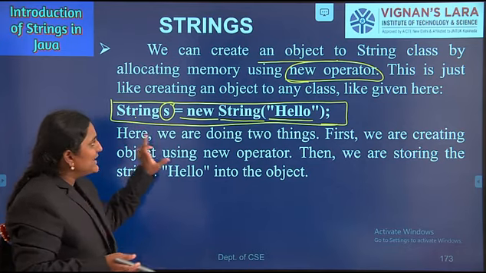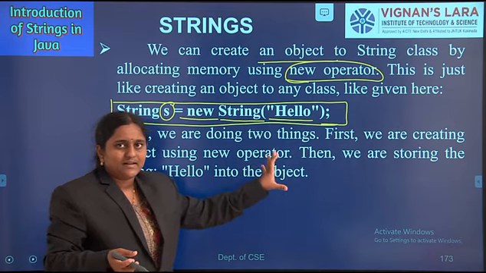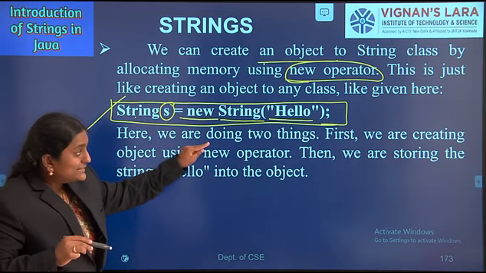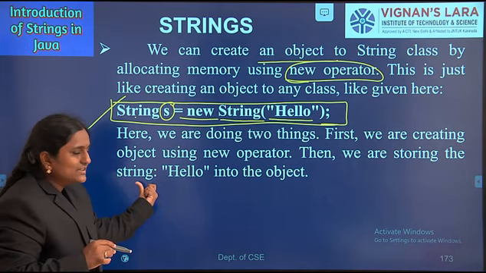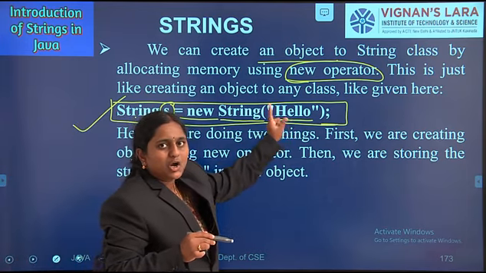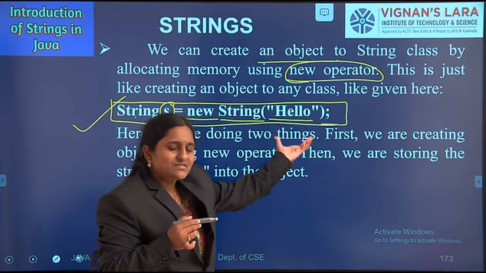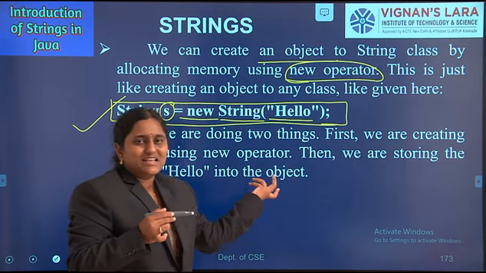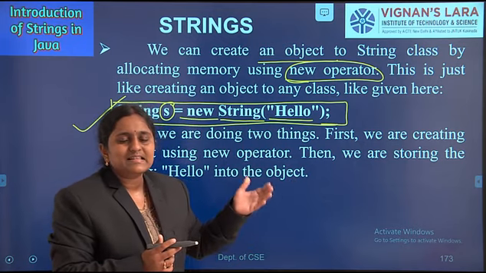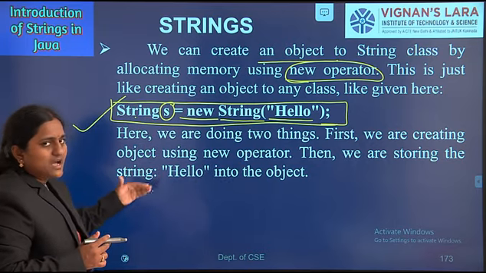Here we are doing two things. First, we create an object using the new operator. Then we are storing the string "Hello" into the object. "Hello" is not mandatory, it is just a test. We can pass any string as an argument. It is the second way of creating a string object in Java.